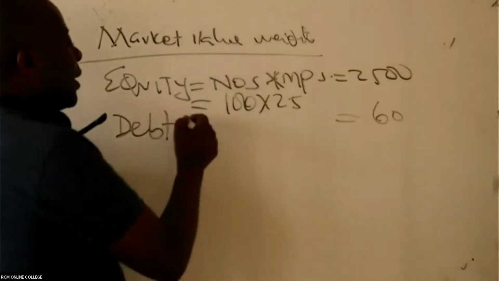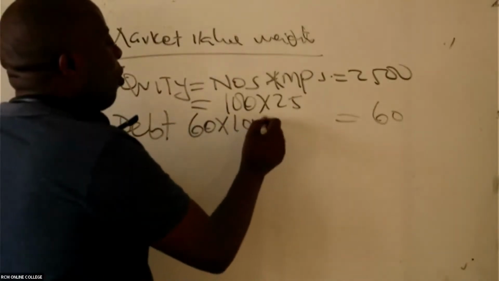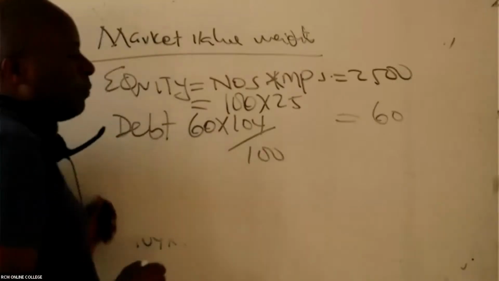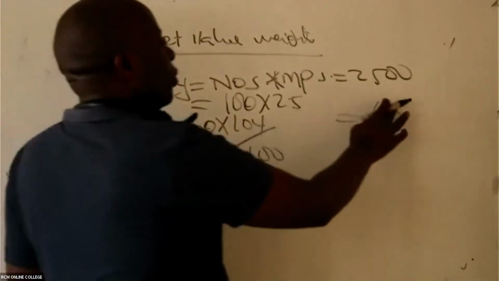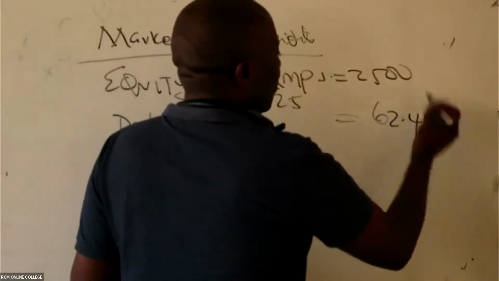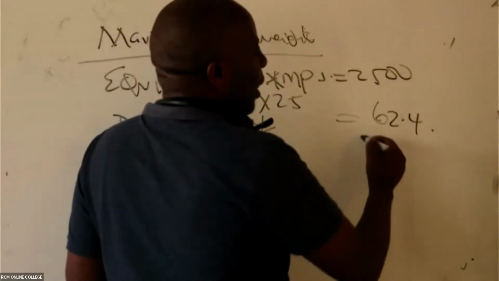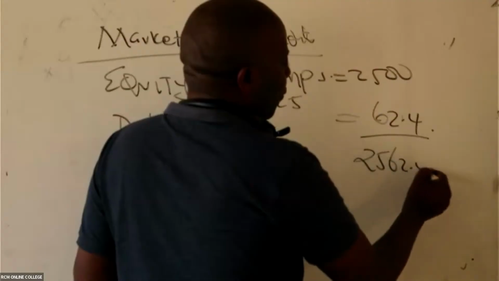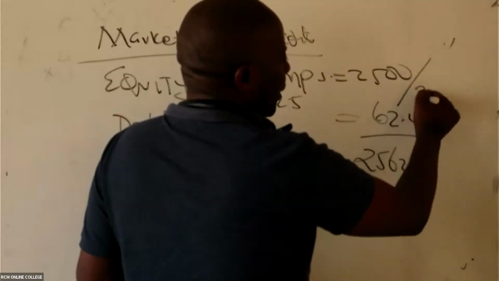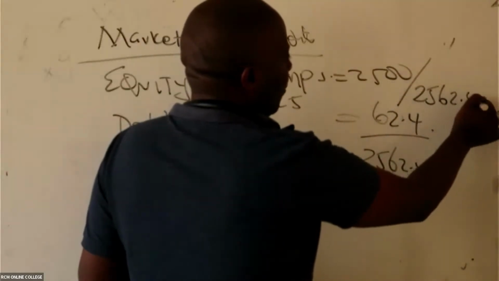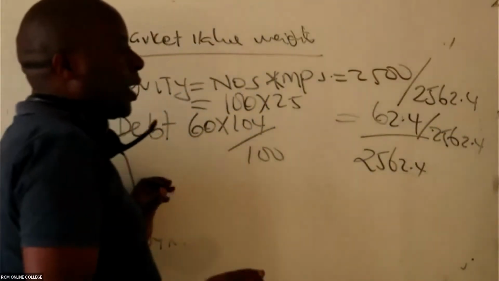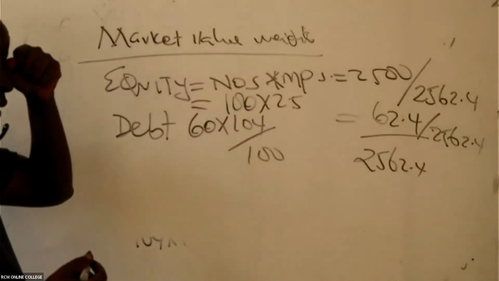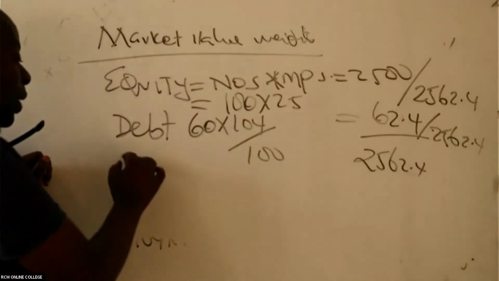But again, they have even given us an idea how we get this market value. It will be 60 times 104 per 100. So this is what gives us 62.4. So now once I have this as 2500 and 62.4, then I can easily change this to weights. So divide this by 2562.4.